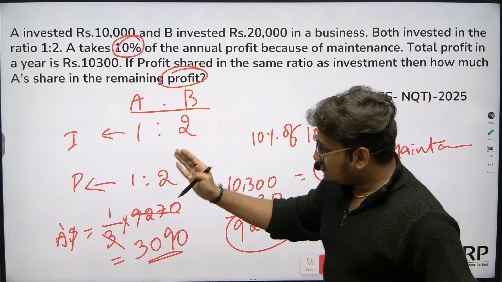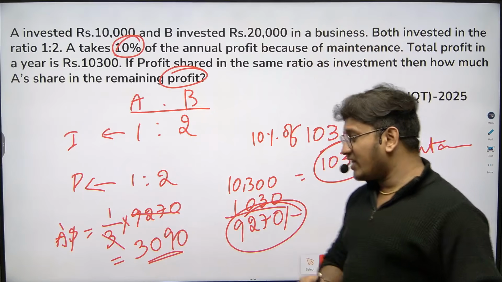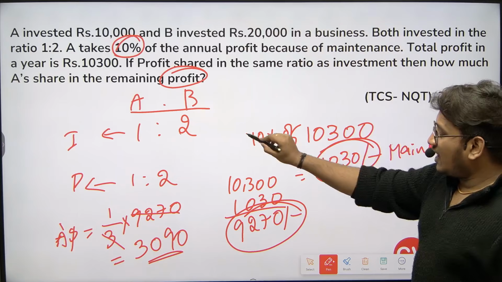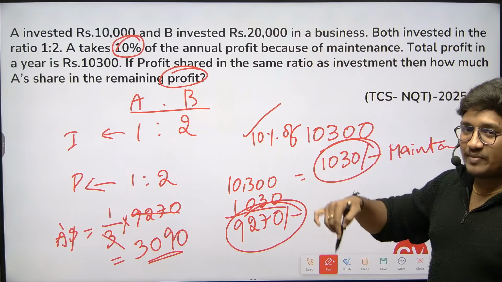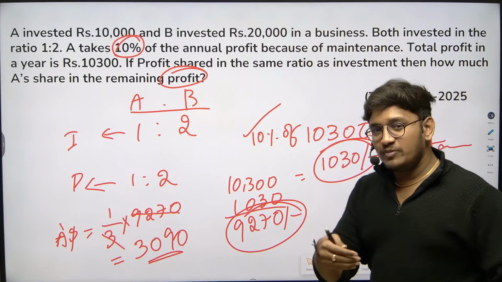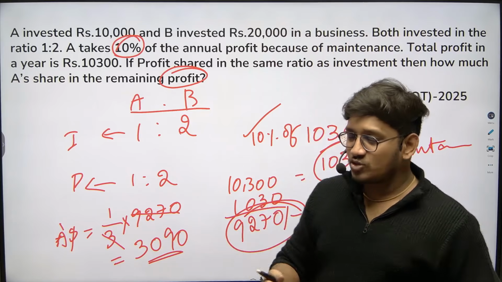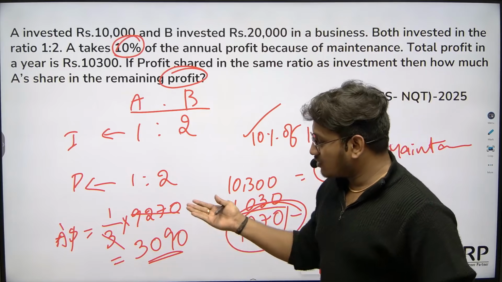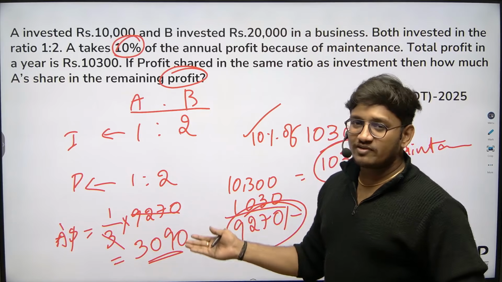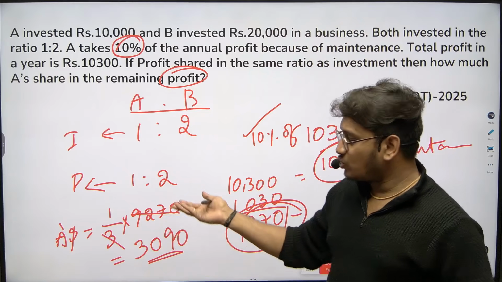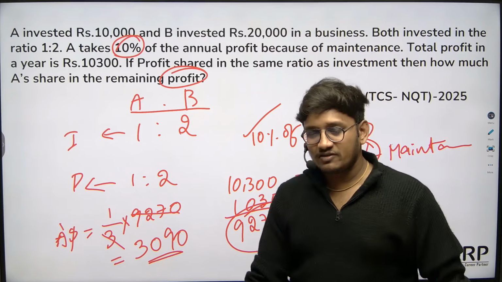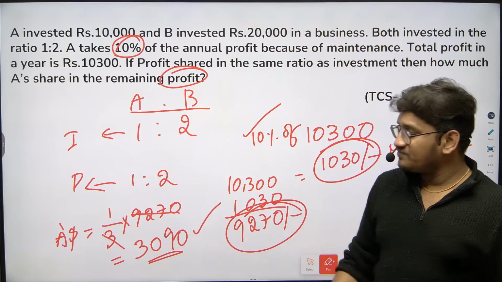Either it may be A's share or B's share. The only condition you should remember is that A already took 10% of the total profit as maintenance, so the remaining profit will be shared based on the investment they made. So 1:2 is the profit ratio. Out of the remaining profit of 9,270, A's share is 1/3, which is nothing but 3,090.